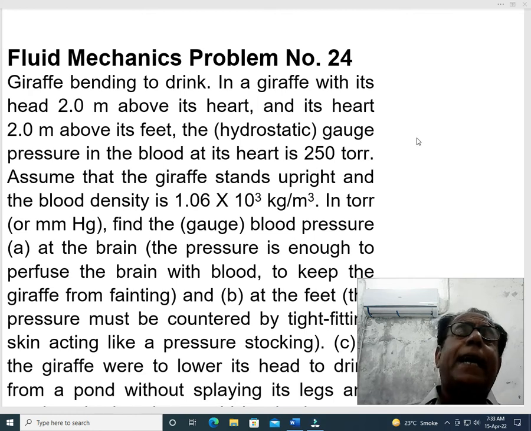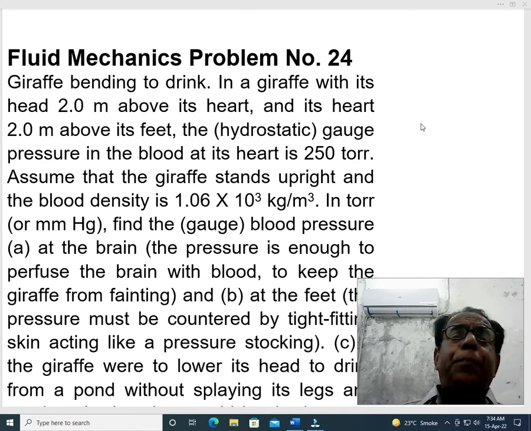This indicates that definitely this animal is not an ordinary animal. It is of gigantic nature, and perhaps this animal may exist or not at present. Its height is 4 meter, which is approximately equal to 12 feet, and 12 feet is enough height.